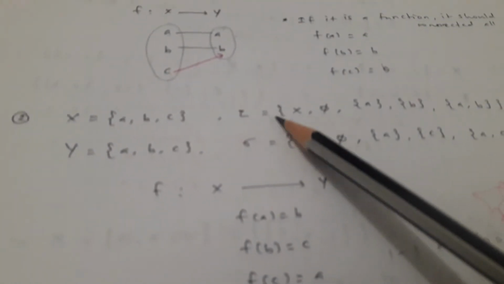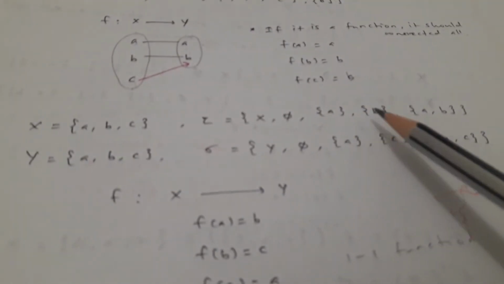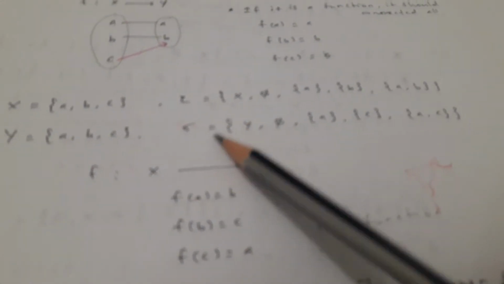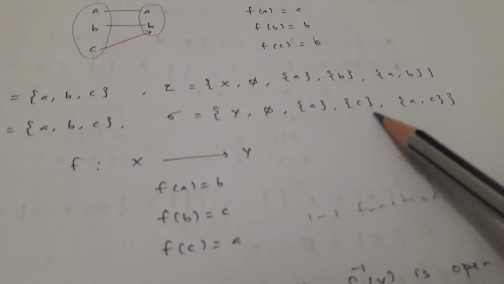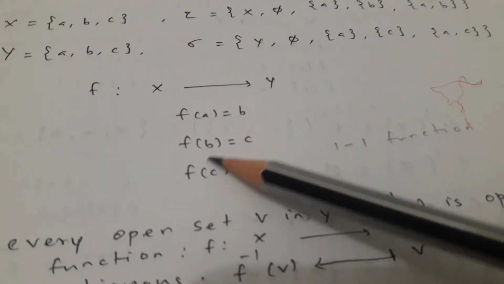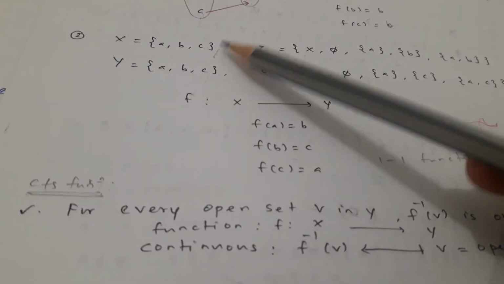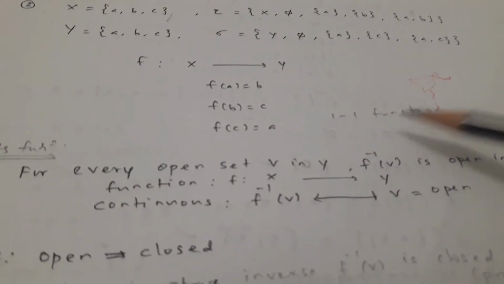Now see the example. Say X equals {a, b, c}, tau is equal to {X, φ, {a}, {a, b}}, Y is equal to {a, b, c}, and sigma will be {Y, φ, {a, c}, {a}, {c}}. Now for the function from X to Y, f of a can be defined as b, f of b is c, f of c is a. We can see there are 3 elements here and 3 elements there, all are connected, so it is a one-to-one function.